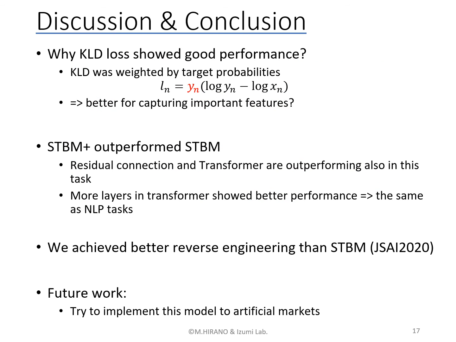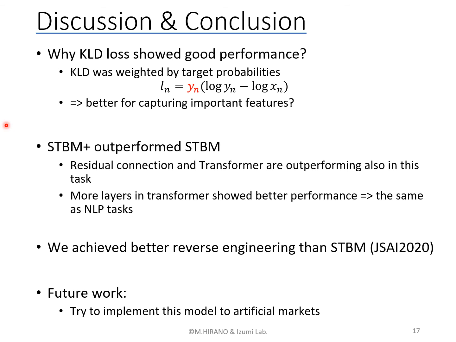Then, why does Kullback-Leibler divergence loss show a good performance? Our estimation is that Kullback-Leibler divergence is weighted by target probability. It means the MSE loss only takes a squared error difference between the target and prediction. However, KLD loss is weighted by target probability, thus it helps to capture the important features in prediction tasks.